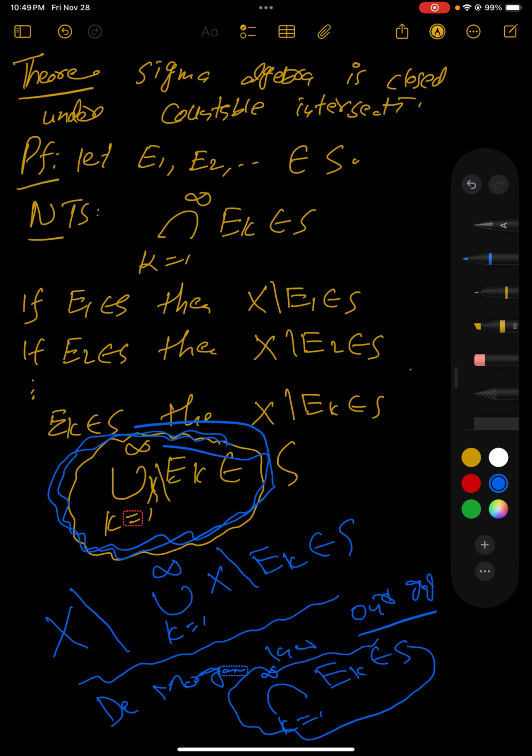If we take the complement of this set, it is nothing but this intersection by De Morgan's law. So we already proved that. Okay, and I think that's it.